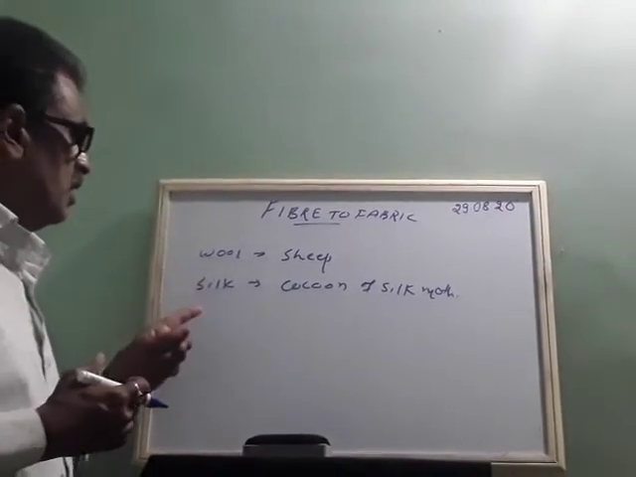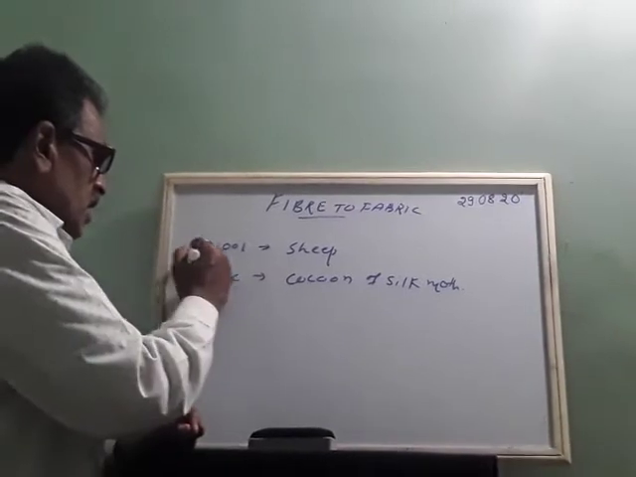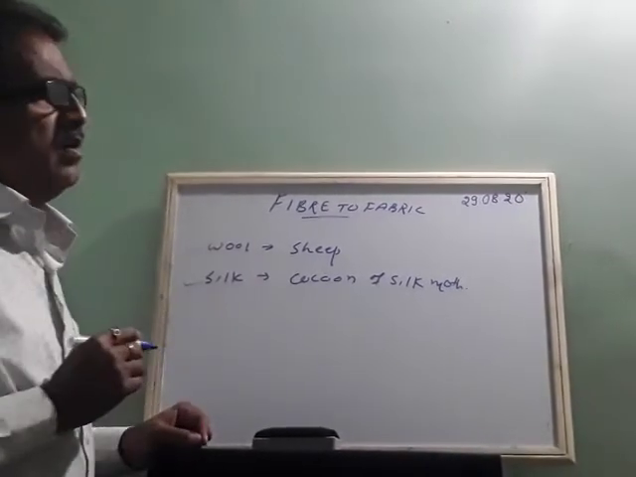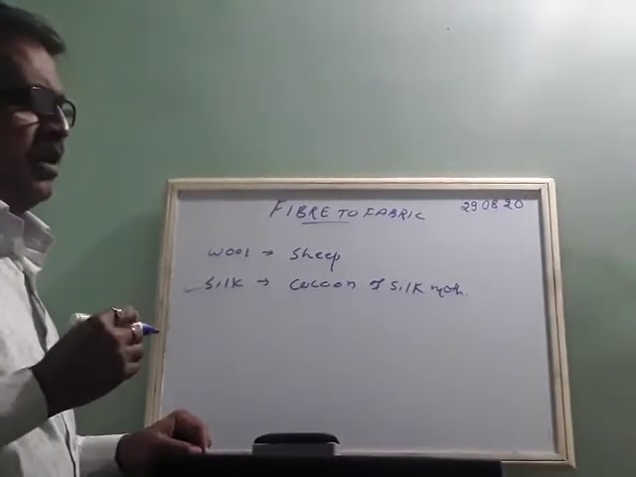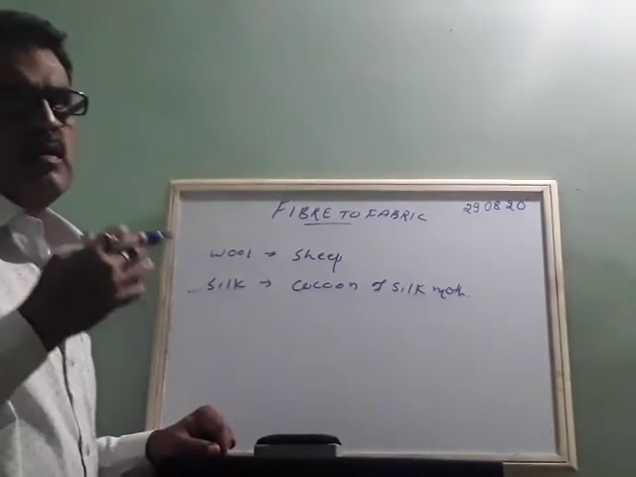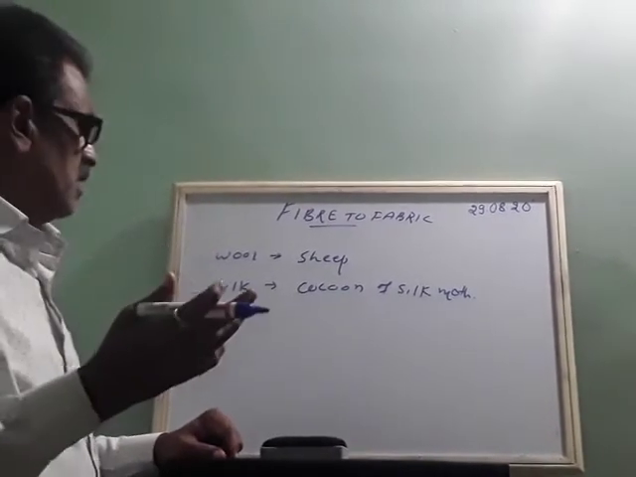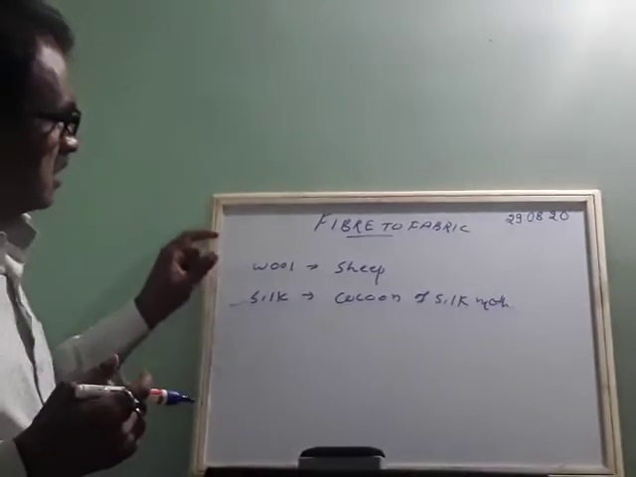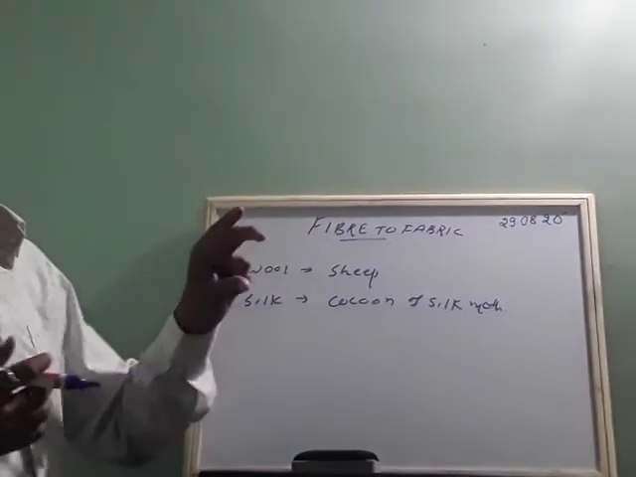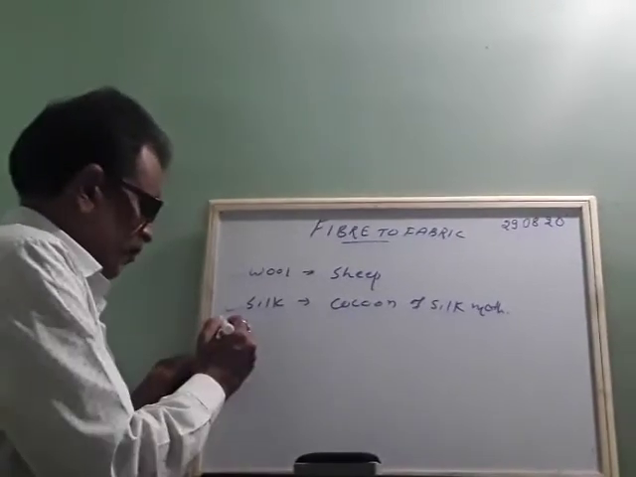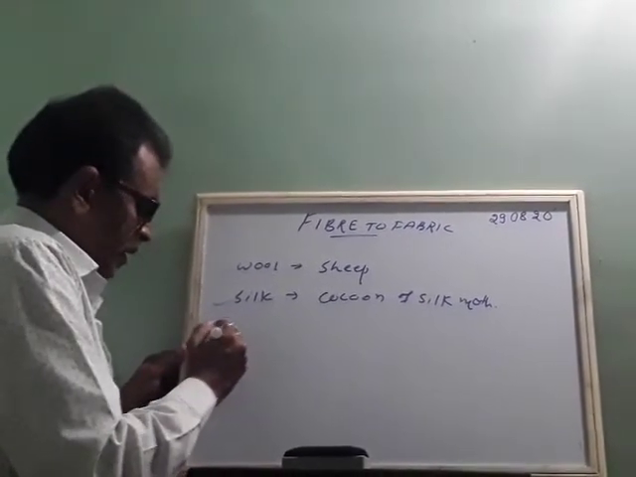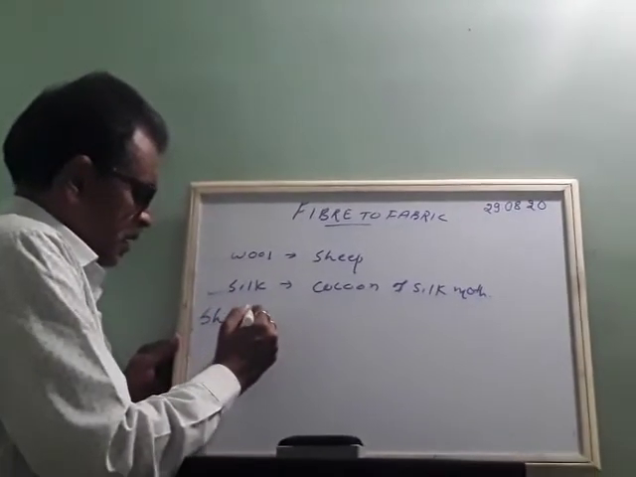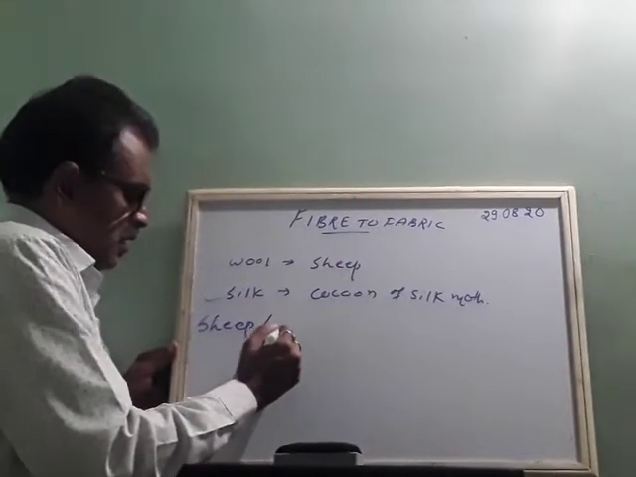Especially now you are learning about silk and wool. How wool is obtained, from which animals we get the wool, and from where we get the silk. So we'll study about wool obtained from sheep. Okay.